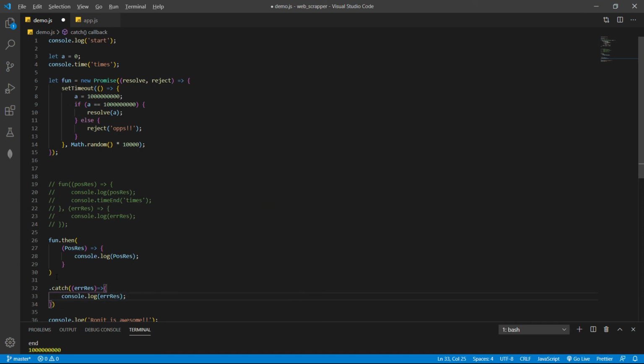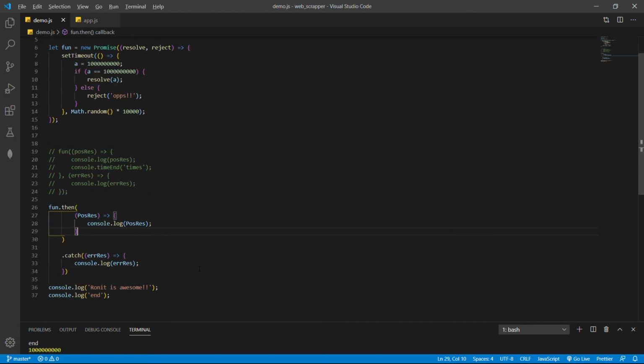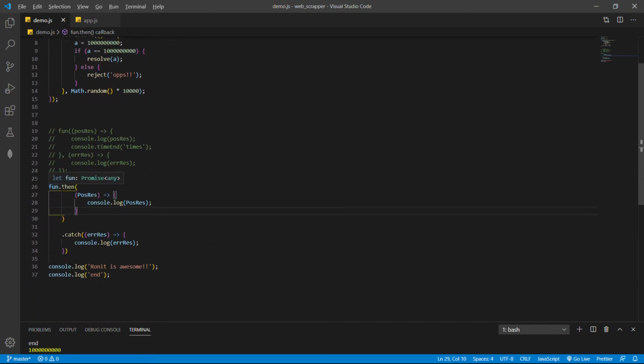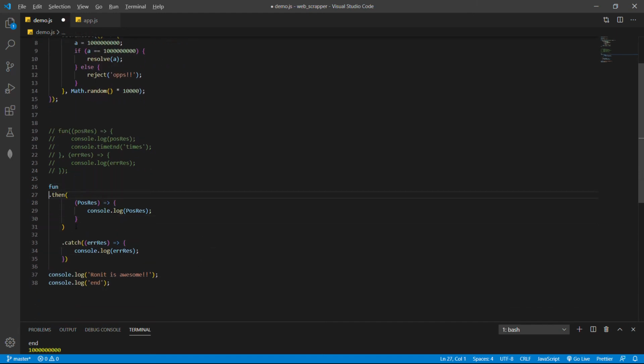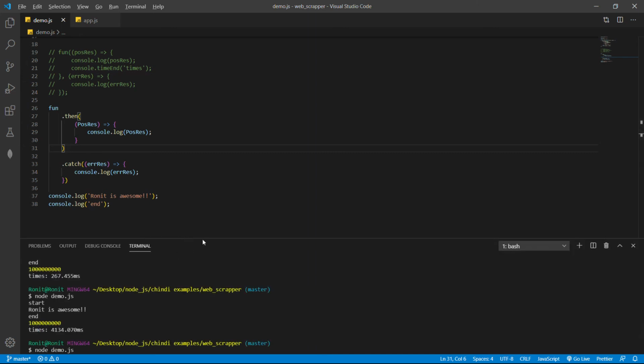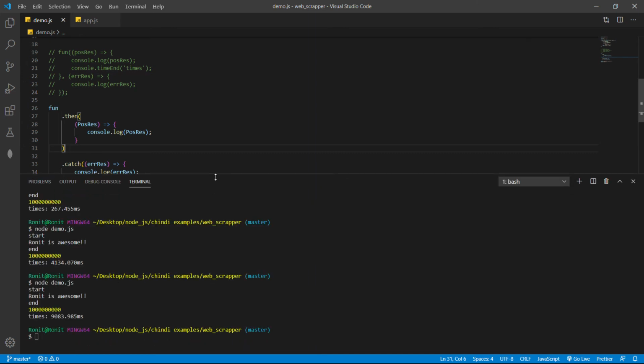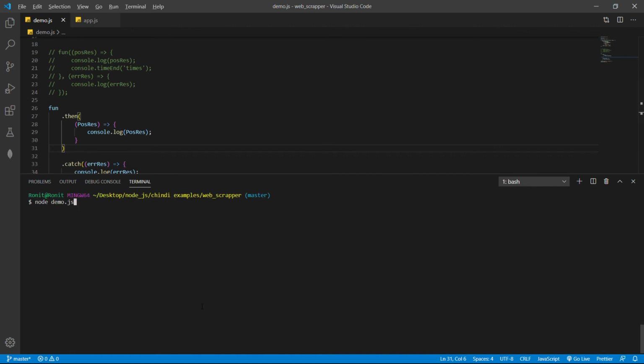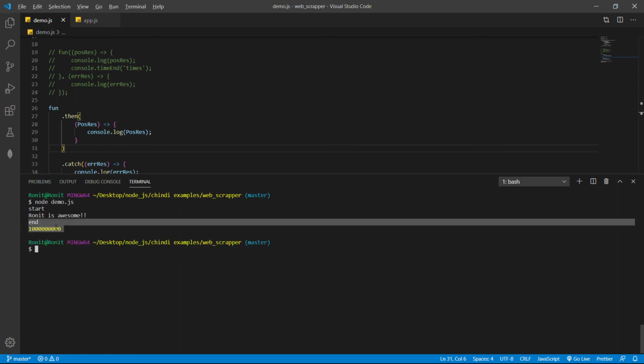So this code is a little bit cleaner than the earlier code. We have one then, and we have one dot catch. This looks so clean here. So let us run this and see what happens. Same output. Let us see if we receive the same output. This is the result, and we have the correct 1 billion.